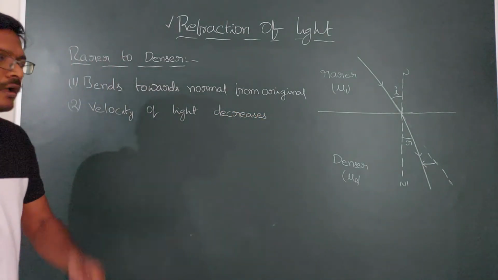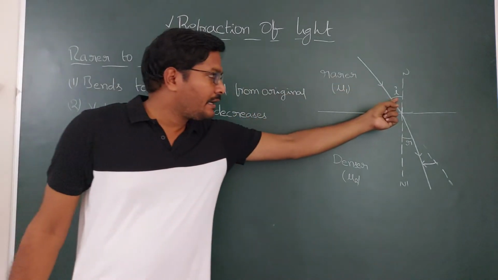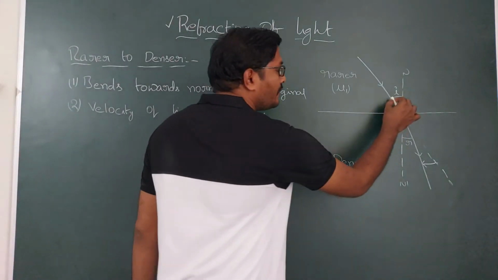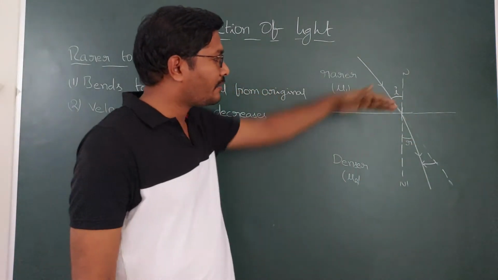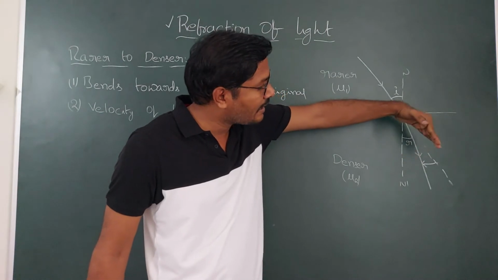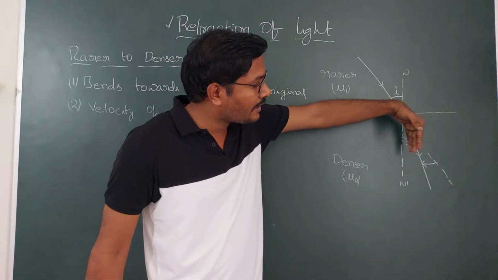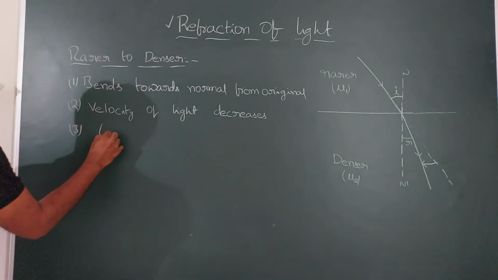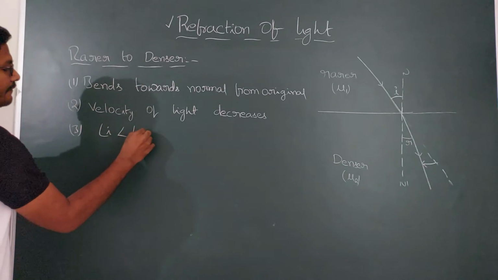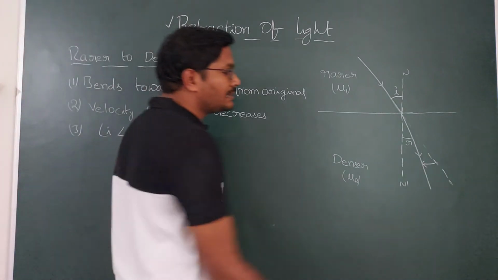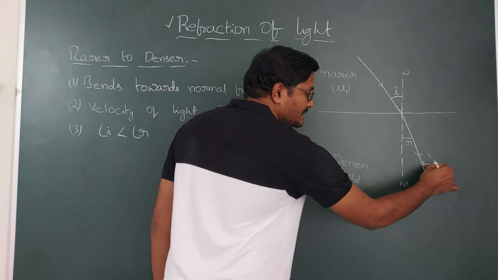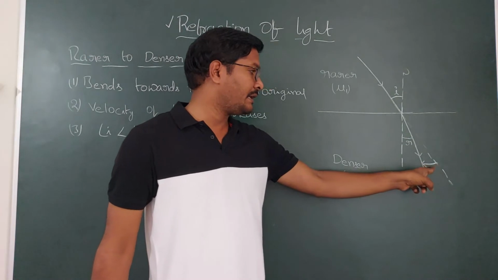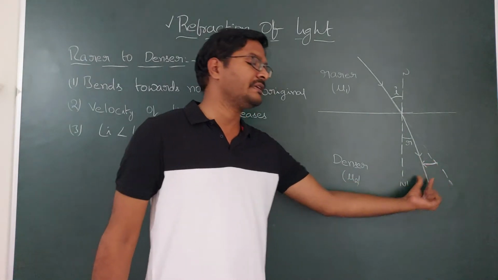And the next one: how are these related? Is the angle of incidence greater or the angle of refraction greater? If you see, the angle of incidence is greater because this ray is coming like this, so the refracting angle is decreasing. So the angle of incidence is greater here than the angle of refraction. And here there is also an angle which is called deviation. The light ray is deviated from the original direction like this. This is called the deviation angle.